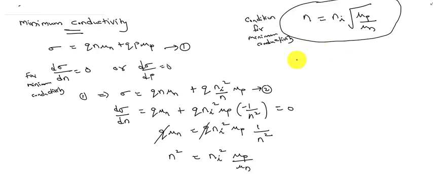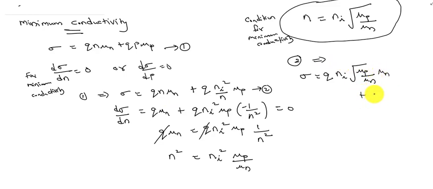So equation 2 implies sigma is equal to q into n, which is replaced by ni into root of mu p by mu n, into mu n